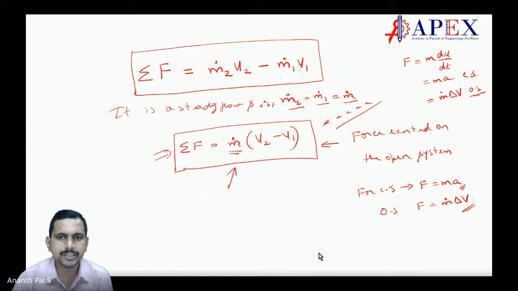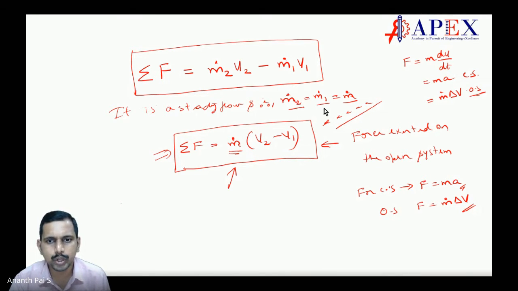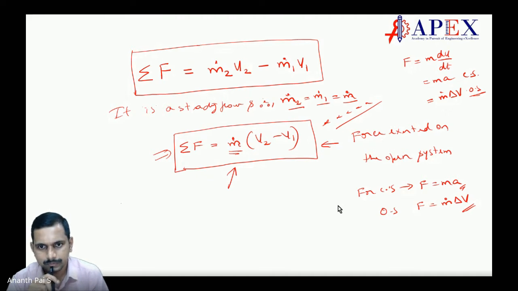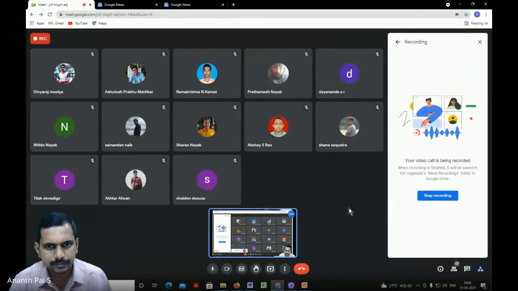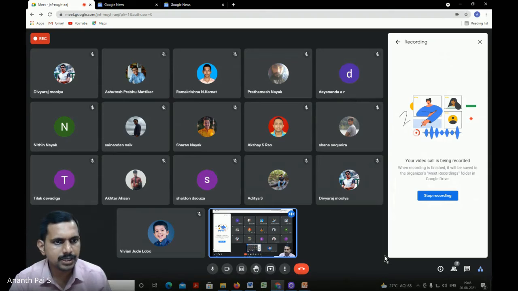So if the flow is steady, M2 dot is equal to M1 dot is equal to M dot. Makes sense? So we can take M dot outside. So the force is M dot into V2 minus V1. Makes sense, students? Yesterday I faltered a bit, but I think now I have clarified it. Any doubts here? Anybody has doubts still? Raise your hands. Anyone has doubts?